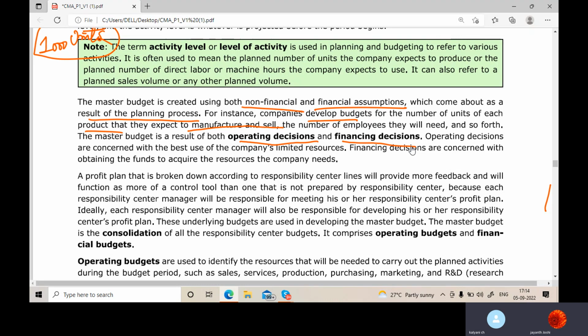Yes, sir. Just a second, madam. So, you know how to make a cash flow statement, and madam, did I share the cash flow statements videos with you?